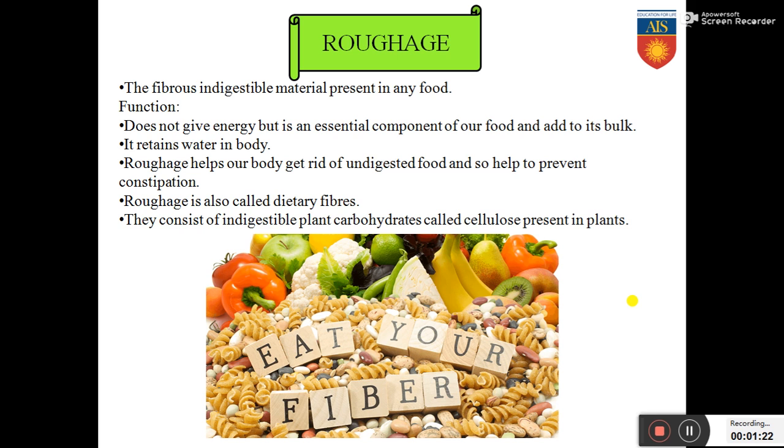Roughage helps our body get rid of undigested food and helps to prevent constipation. So roughage also helps in removing the undigested food material and therefore prevents you from having constipation. Roughage is also hence called the dietary fiber. They consist of indigestible plant carbohydrates called cellulose present in plants. Roughage also comprises a plant carbohydrate called cellulose. So the indigestible plant carbohydrate roughage mainly comprises is cellulose, which is seen in plants.